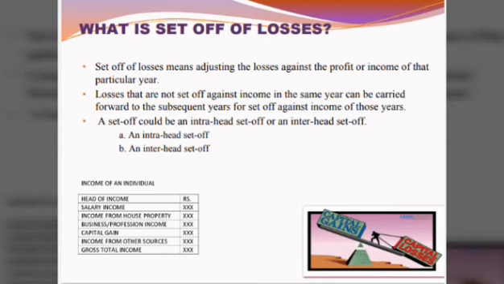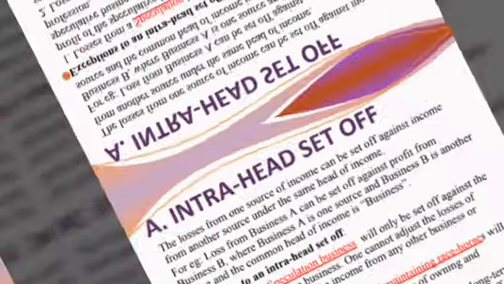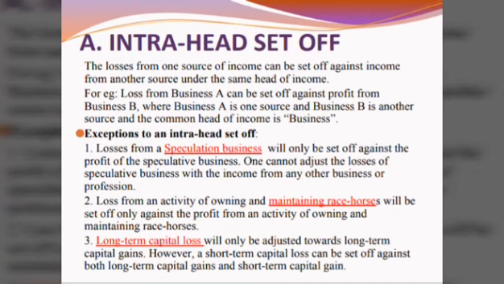We will see how these losses are set off in the same head and with the other heads of income. Intra-head set off means the set off in the same head of income. The losses from one source of income can be set off against income from another source under the same head of income.